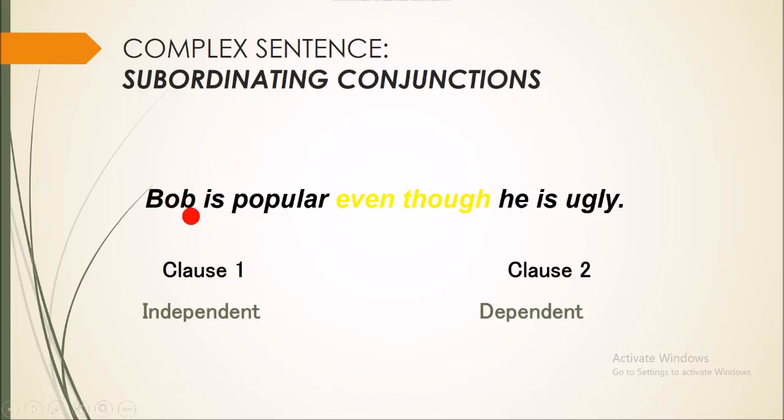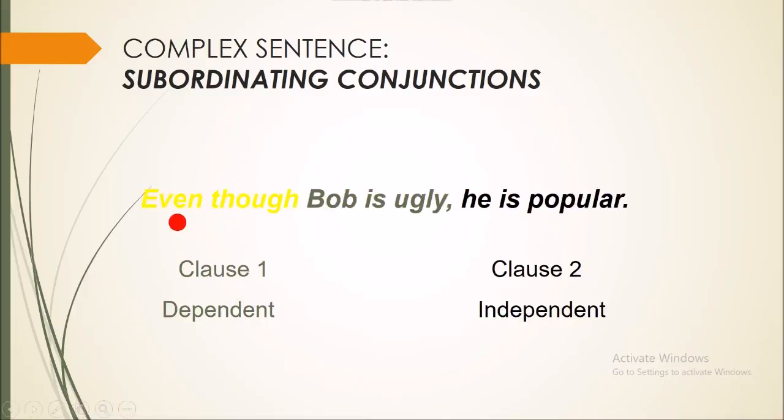Subordinating conjunction: Bob is popular even though he is ugly. So the first clause is independent and the second one is dependent. These sentences can be shuffled. We can start with the dependent clause and then the independent, or we can start with the independent and then the dependent. Even though Bob is ugly, comma, he is popular.